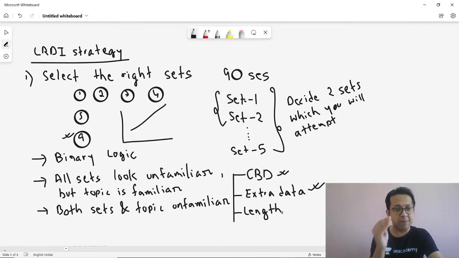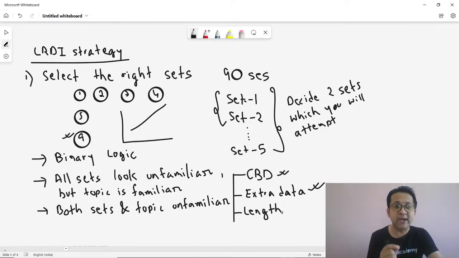Remember, you are looking at it on a computer screen. If you're going to scroll up and down, it will be very difficult to capture the data fast. I'm not saying it's not possible to do. I'm only saying it will be difficult to capture the data fast, right? Hence, do not attempt a set which is very lengthy. Rather, pick up a set which has only 3 or 4 liners,